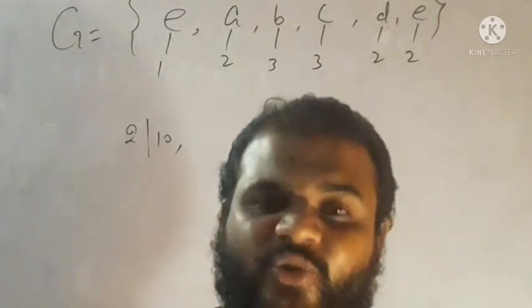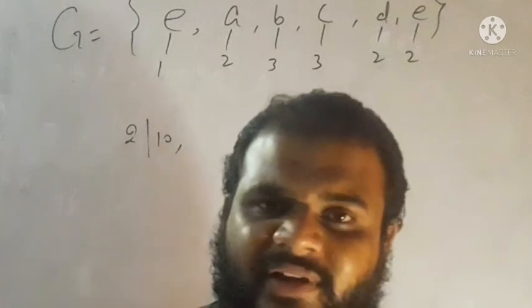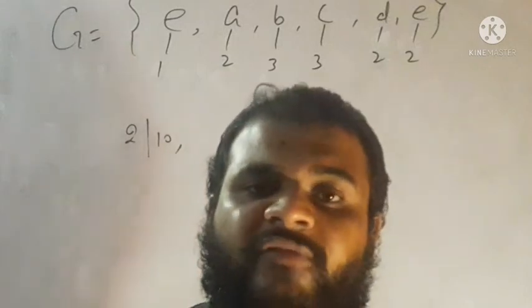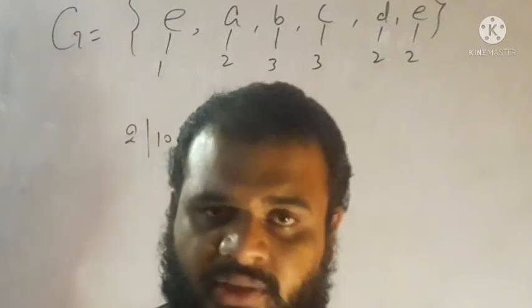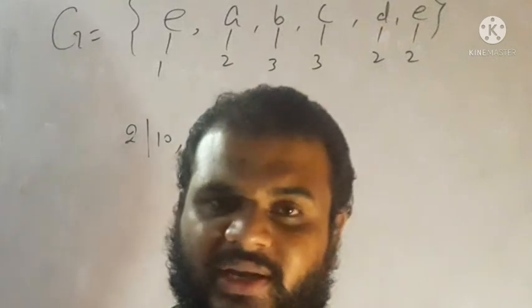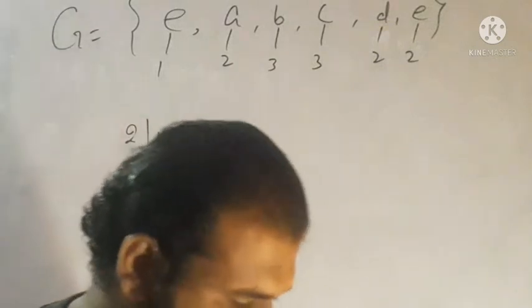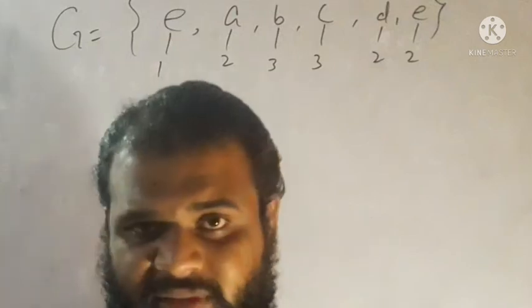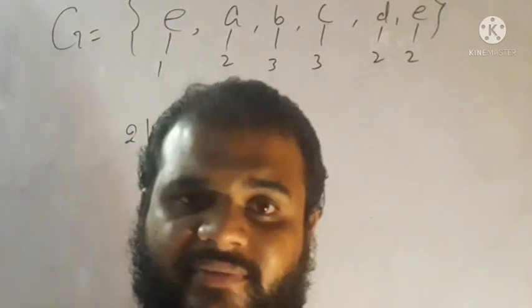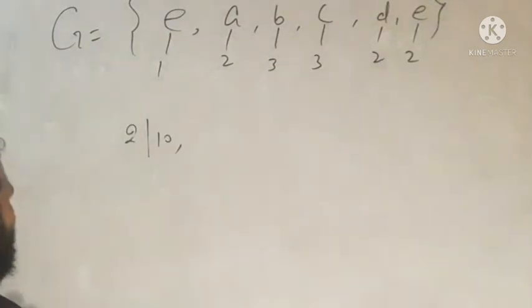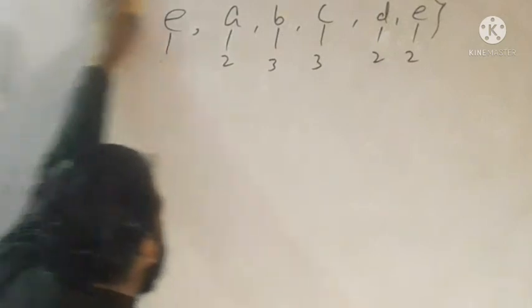If you have any doubt, see the proof of the Cauchy theorem, where you will clear it. So there will be 4 elements of order 5 in a group of order 10.